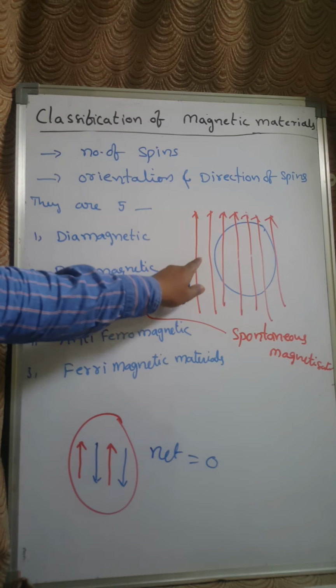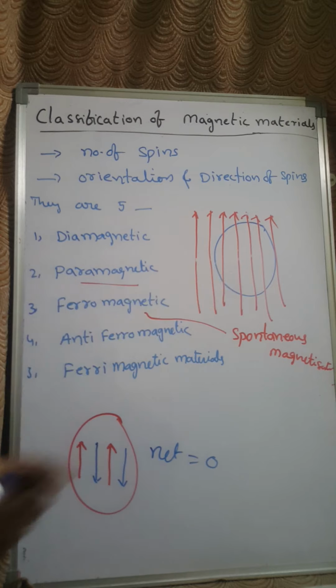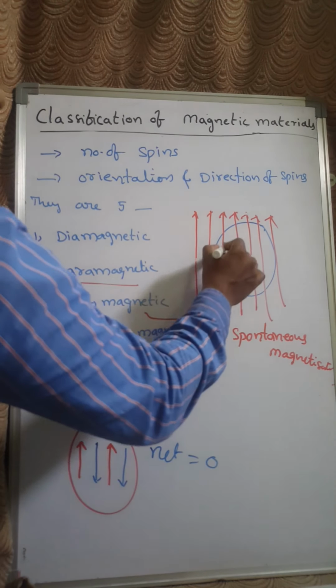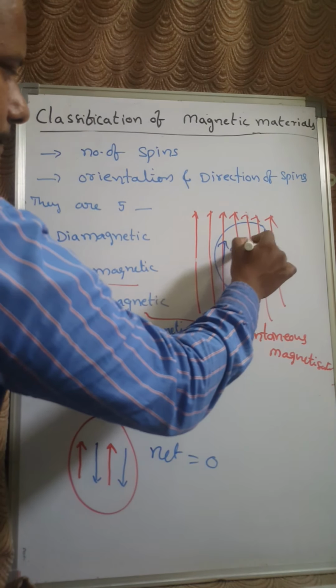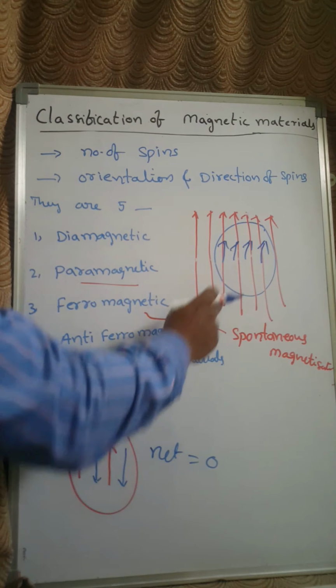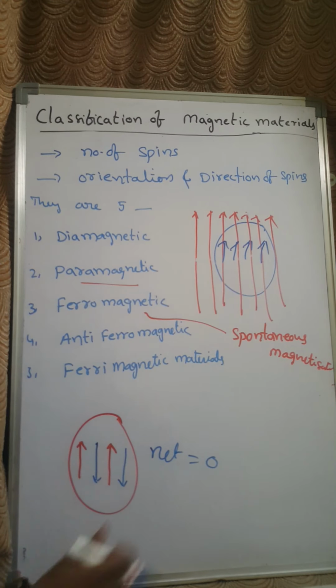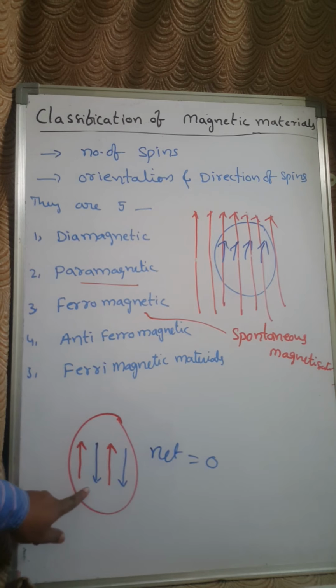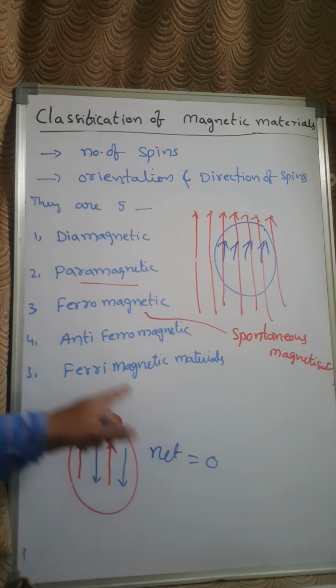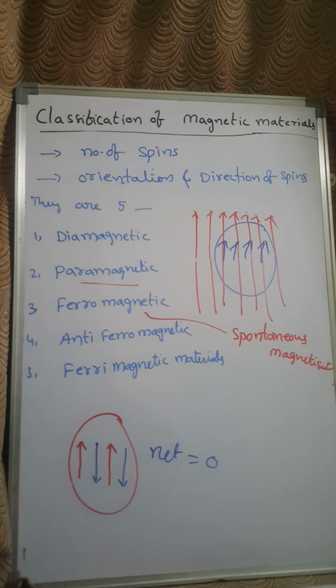Whereas for ferromagnetic materials, the spins are aligned in the applied field direction. For antiferromagnetic materials, the spin alignment will be opposite to the neighboring spins, and the magnitude of each spin is equal, so the net magnetic moment becomes 0.